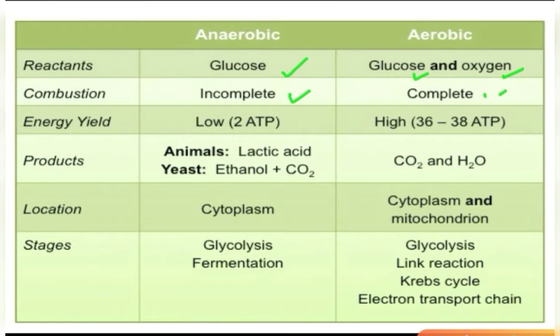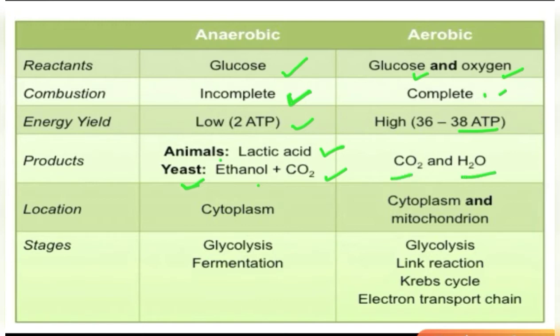If we talk of anaerobic respiration to form lactic acid, we can say incomplete combustion because it is getting oxygen but a lesser amount of oxygen. Then if we talk of energy yield, 2 ATP is generated here, but here around 38 ATP of energy is generated. This takes place in muscle cells and forms lactic acid. In yeast, it forms ethanol and carbon dioxide. But here in aerobic respiration, it forms carbon dioxide and water.